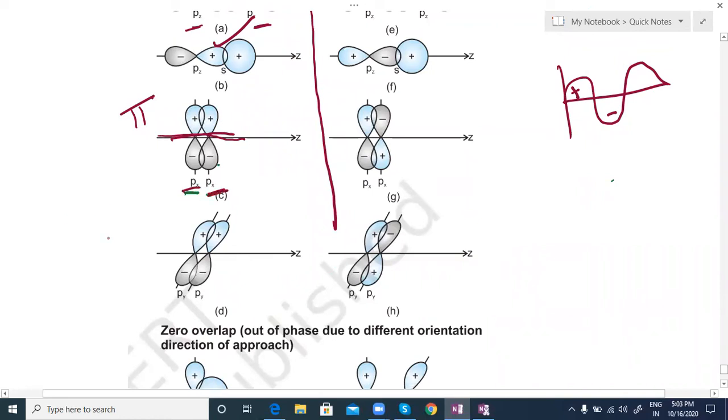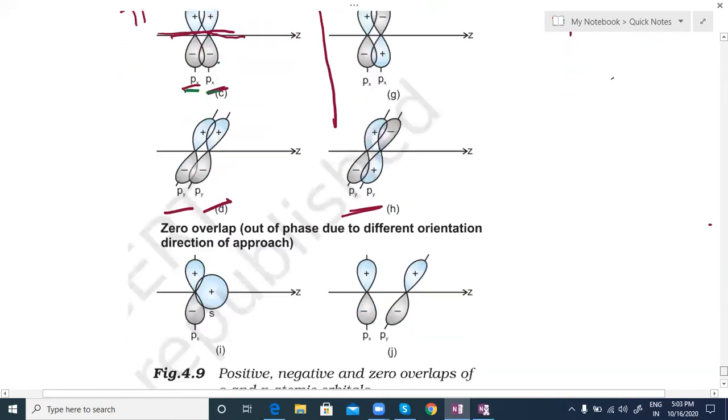Px is overlapping with Px, not Px with Py, sir, because only the same orbitals overlap, since they have the same symmetry and same energy. There are many reasons according to quantum mechanics. Here Py is overlapping with Py. Clear? So you should not take Px with Py. They will directly ask in the examination which of the following overlapping is possible or not possible. Plus-minus overlapping is not possible, as already given. So plus-minus is not possible, even here also plus-minus is not possible. These are the not possible ones. Direct questions like this were given in previous years also.